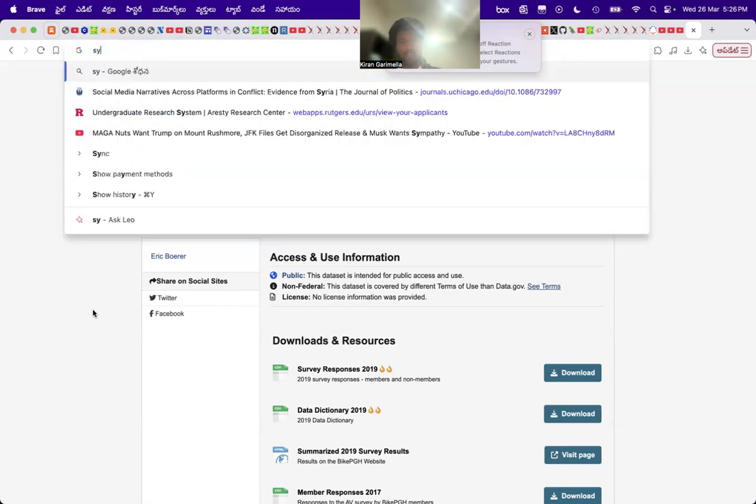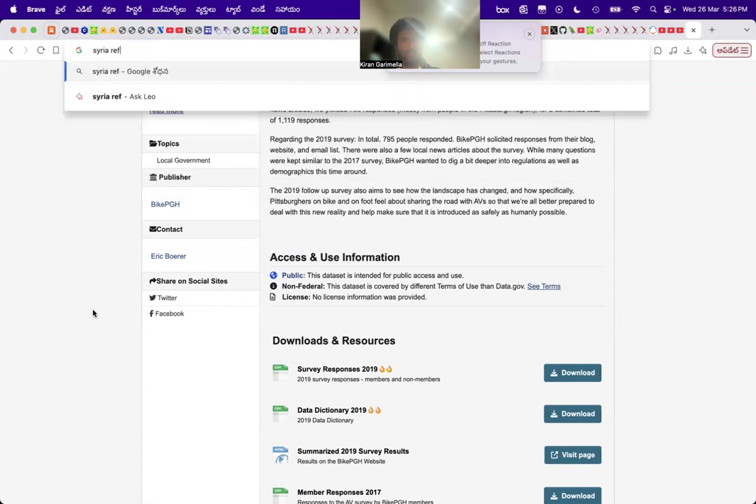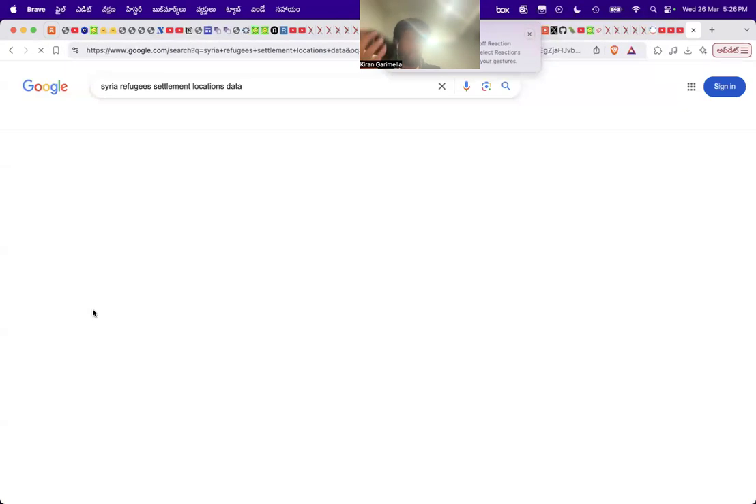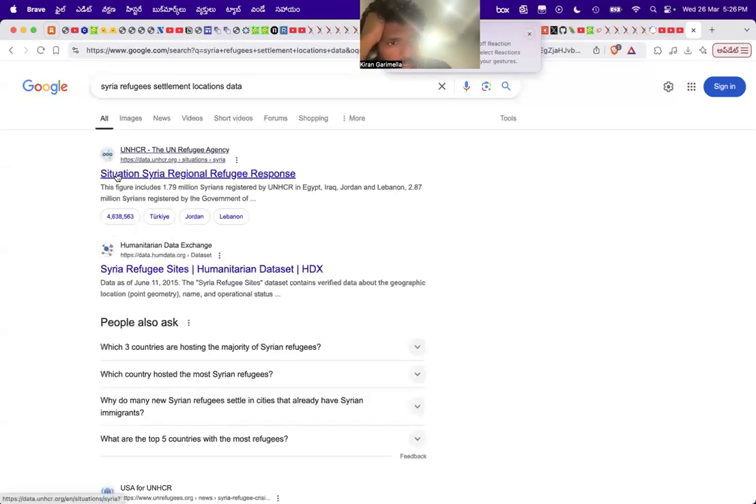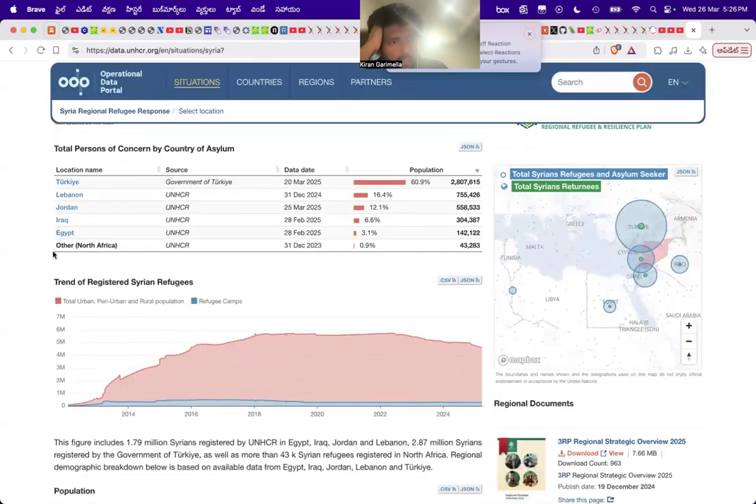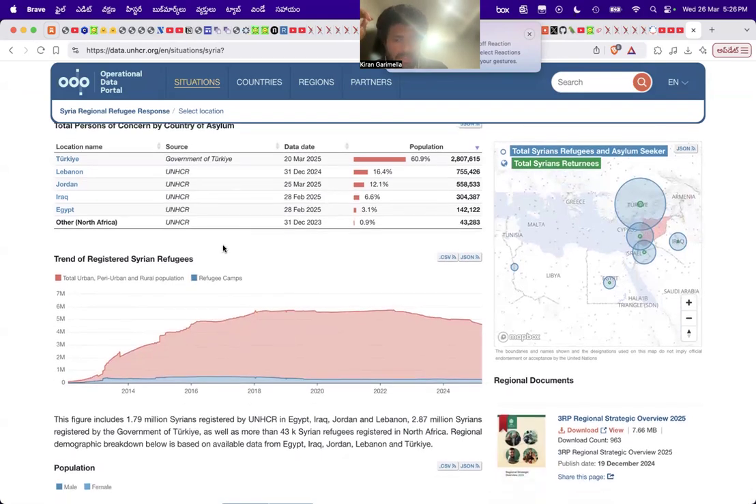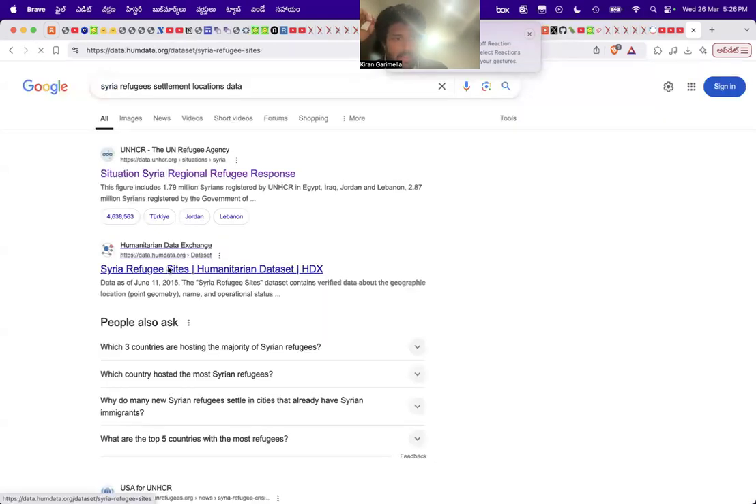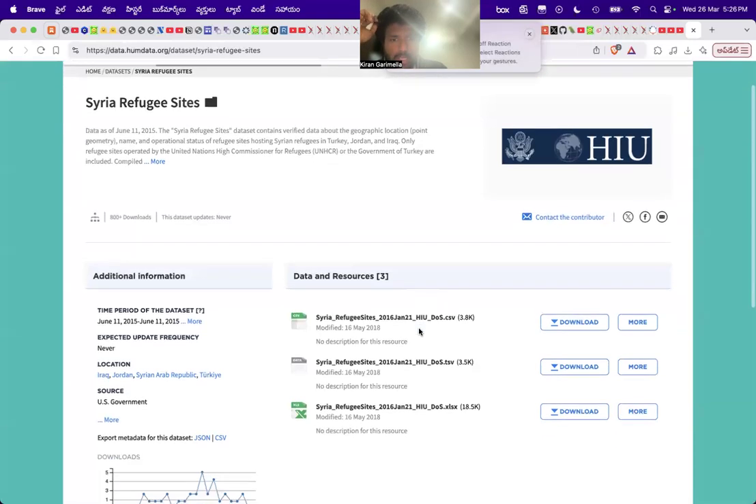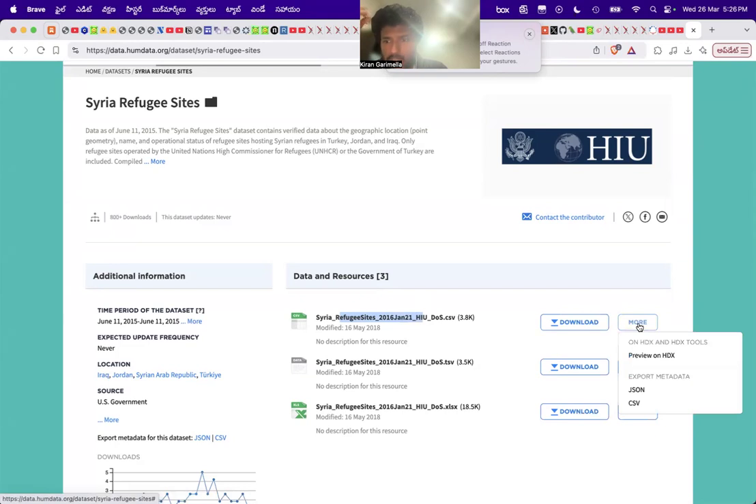So Syria, refugees, settlement locations data. I don't know if such data exists, right? So this is some data. I think this is okay. It says Turkey. Maybe this is very high level, but let's see if there's this data set. So this is Syria refugee sites. Let's check actually. There's no description apparently.